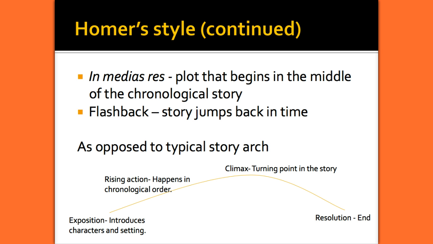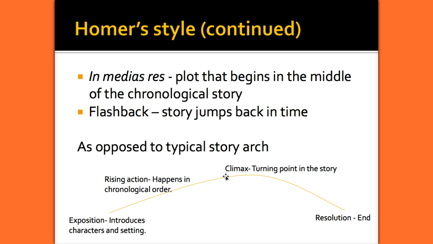You can contrast that to a typical story, which uses a story arc. The exposition is the beginning. It introduces the characters and setting. Then, in chronological order, we have rising action. The character overcomes challenges.